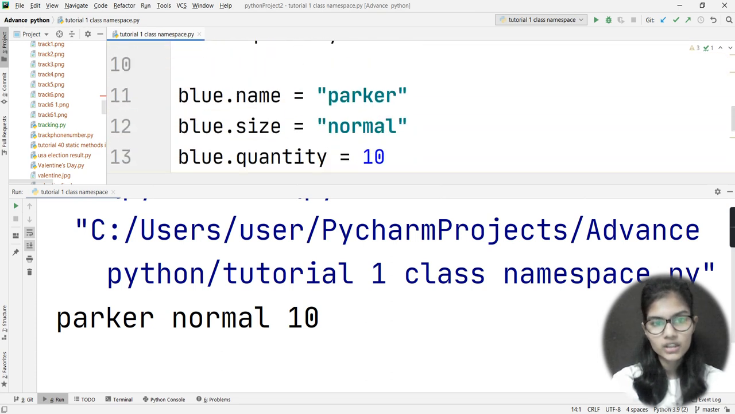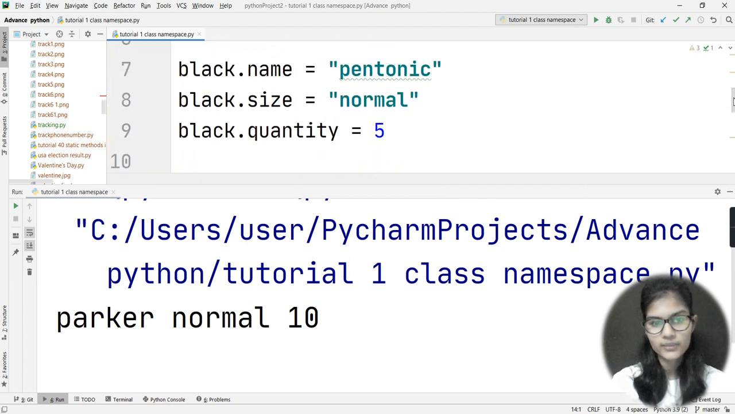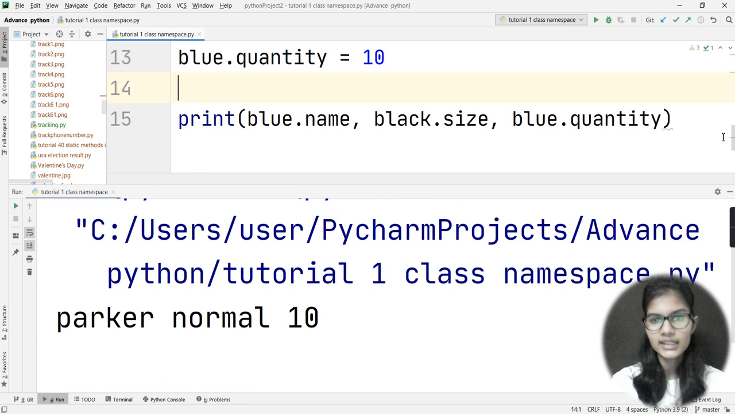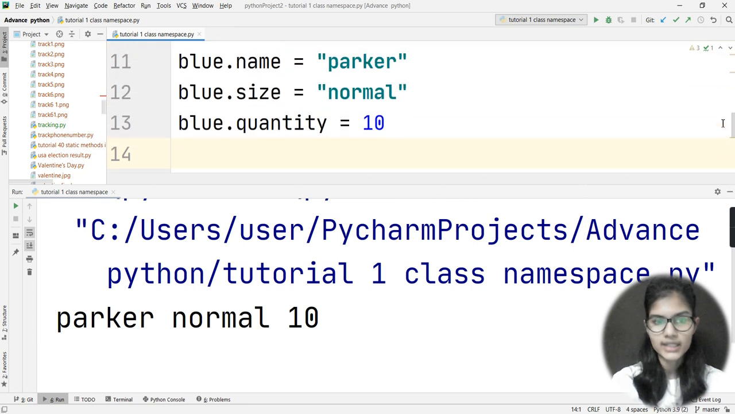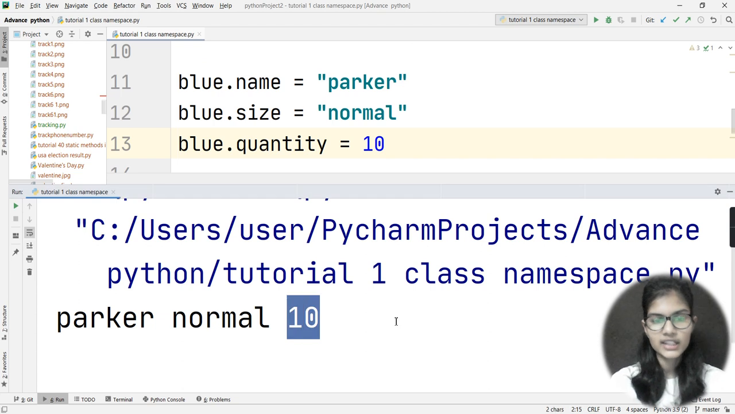The name for my blue pen was Parker, right? That I have got. Black dot size. So size for black was normal. That is also fine. After that, I have blue dot quantity. So the quantity for my blue pen was 10, right? So that I have just got it here.